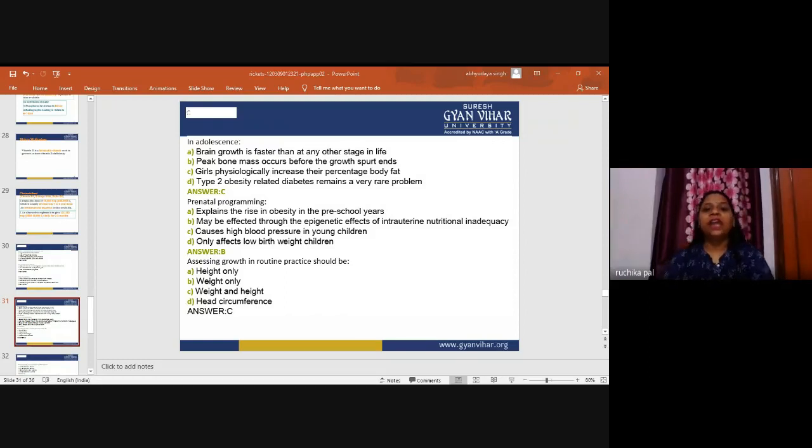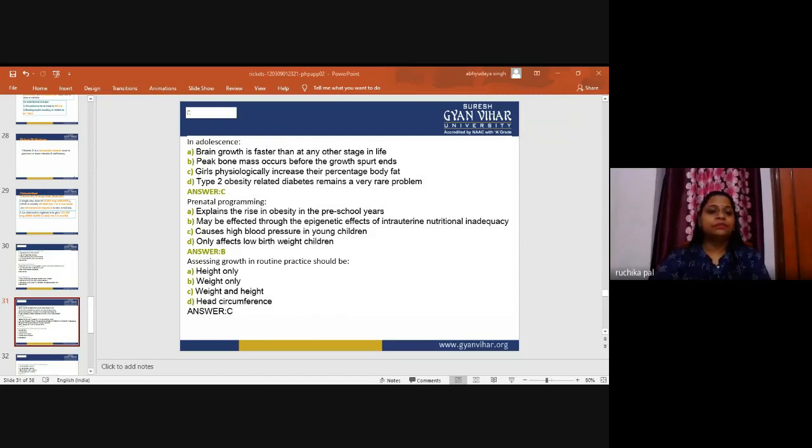If we are talking about prenatal programming, the mechanism whereby it occurs is unclear, but possible mechanisms include DNA methylation and histone modification, leading to alteration in the expression of genes in the developing fetus without affecting the DNA molecular structure. Low levels of particular nutrients in the pregnant woman could be some of the factors contributing to epigenetic change and long-term effects on the fetus. So it may be affected through the epigenetic effects of intrauterine nutritional inadequacy.